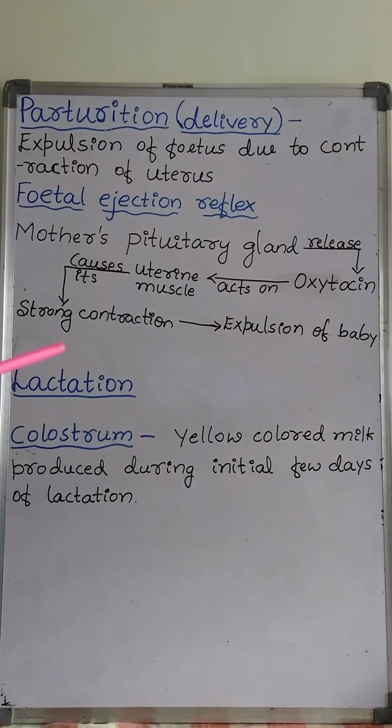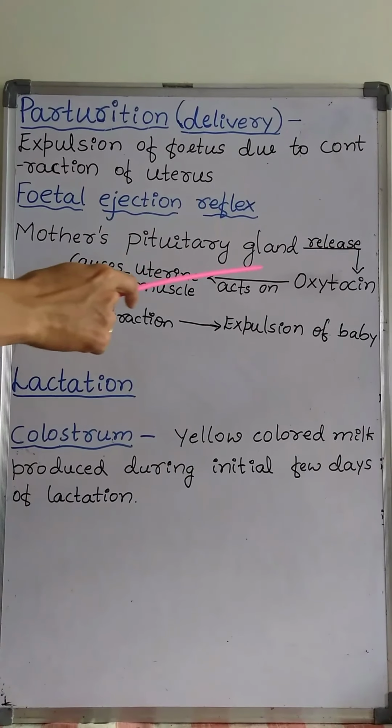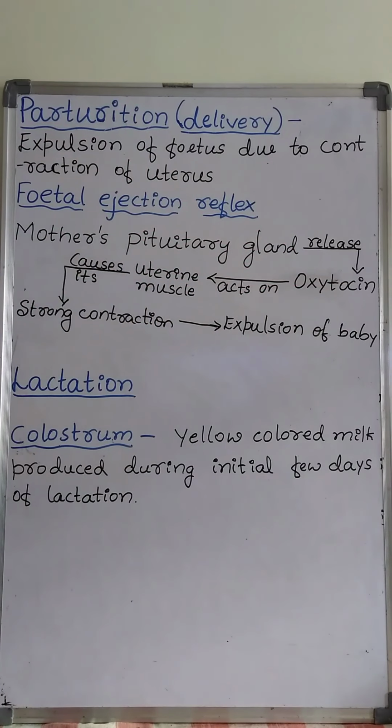This fetal ejection reflex triggers the release of a hormone called oxytocin from the mother's pituitary gland.